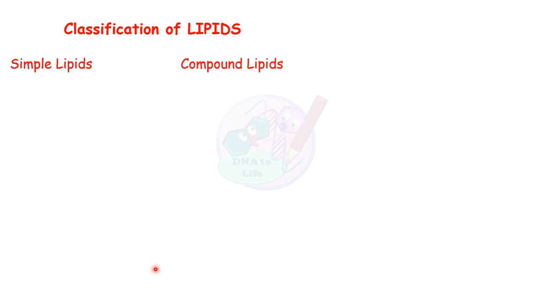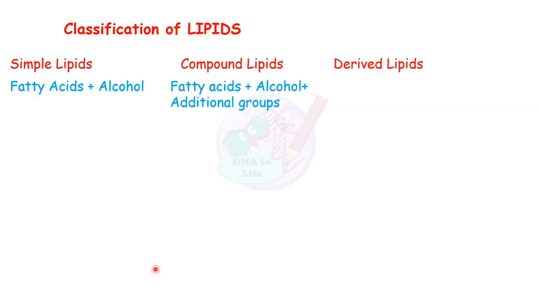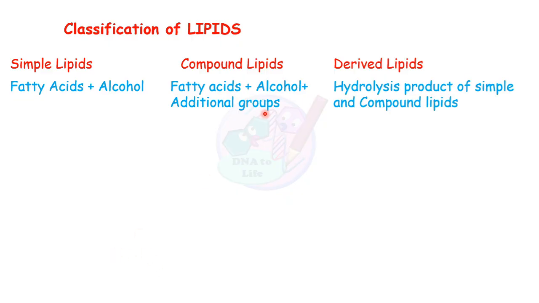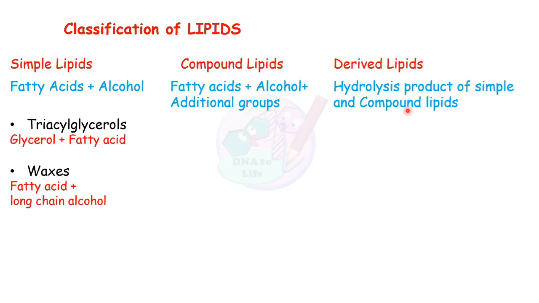Lipids are classified into three groups. First are simple lipids, second are compound lipids, and third are derived lipids. Simple lipids are composed of fatty acids and alcohol. Compound lipids have, apart from fatty acid and alcohol, additional groups, and derived lipids are hydrolysis products of simple and compound lipids. So basically derived lipids are products of simple and compound lipids, and they have the basic characteristic of lipids, that is, they are also insoluble in water.